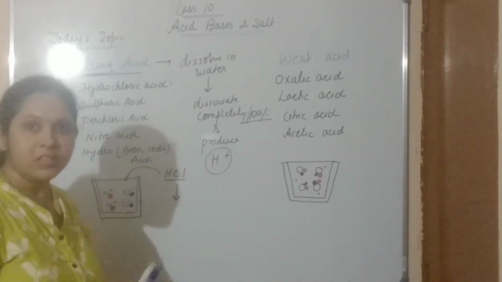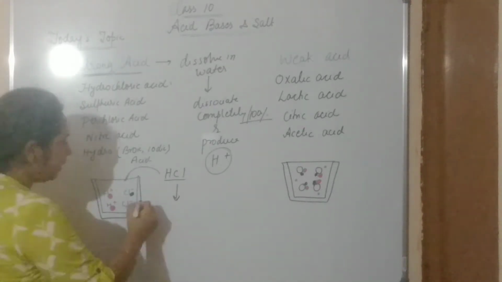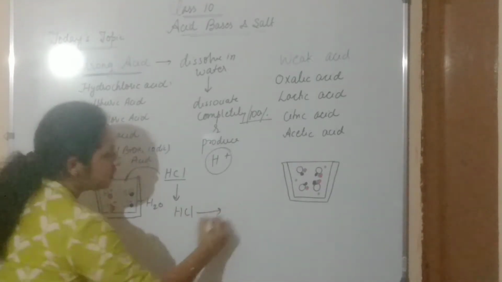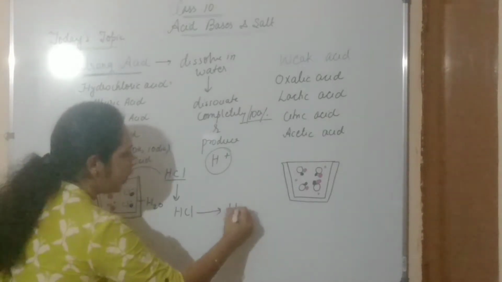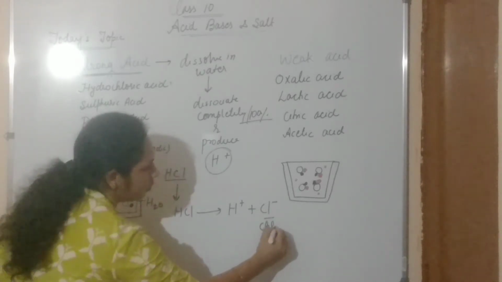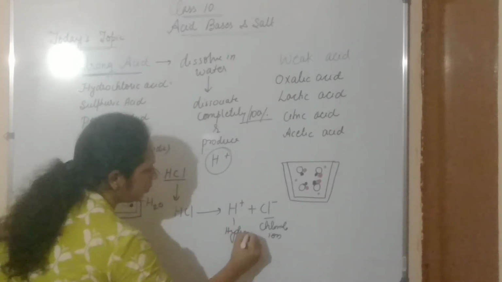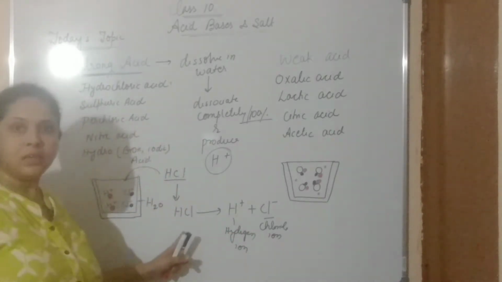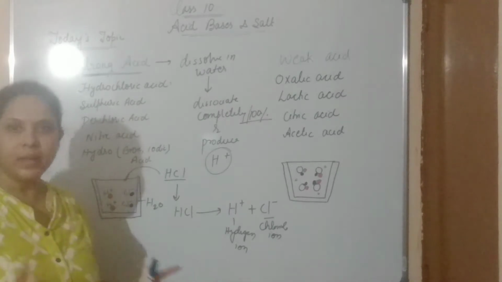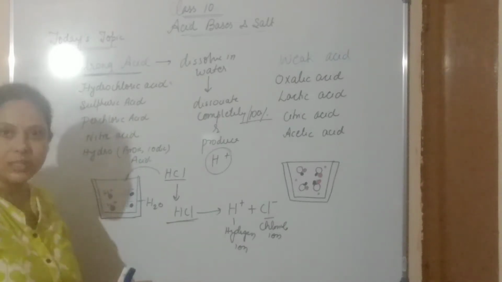So let's take an illustration. Here when we dissolve HCl in water, what happens? This HCl dissociates and produces hydrogen ion and chloride ion. So the products we are getting are hydrogen ion and chloride ion. So here HCl is completely dissociated.